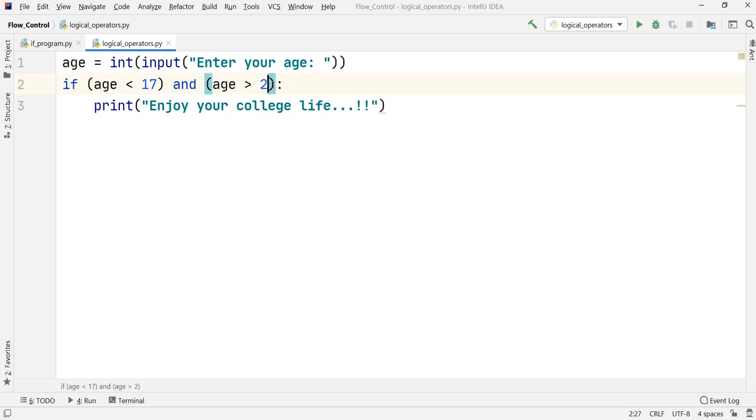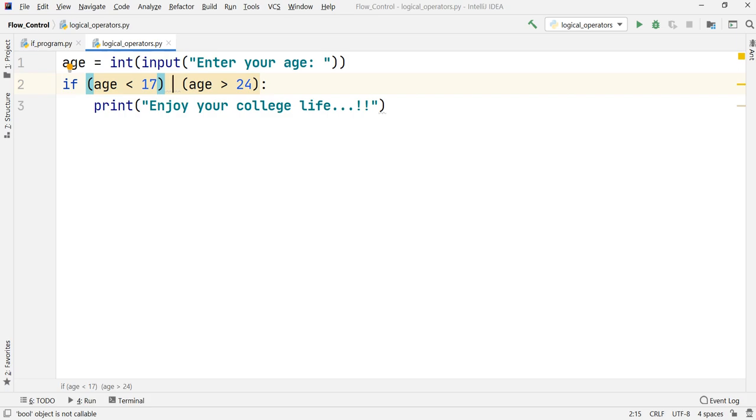For those people we have to put one message out. Because I want to check whether the age is less than 17 or age is greater than 24, we cannot put AND here, because AND will mean that both the conditions should be true. So age cannot comply with both the conditions.